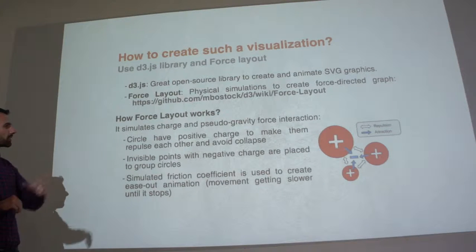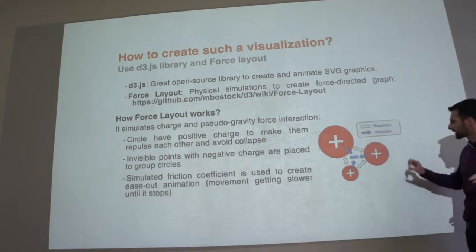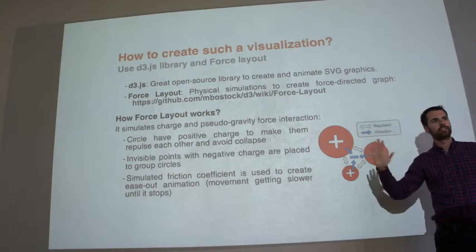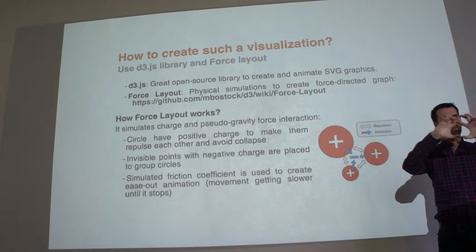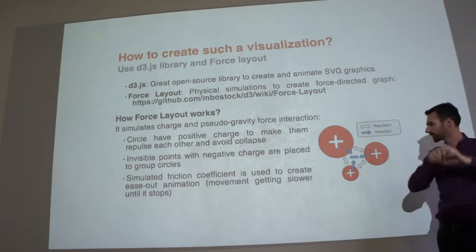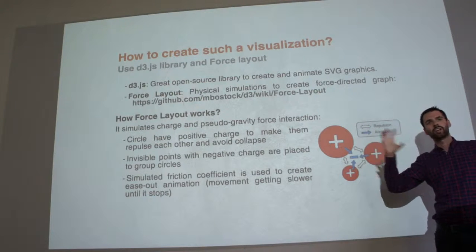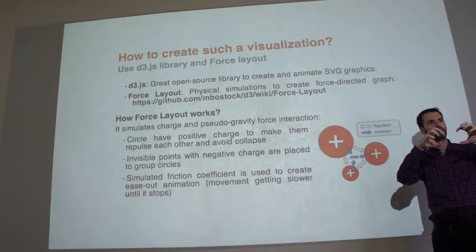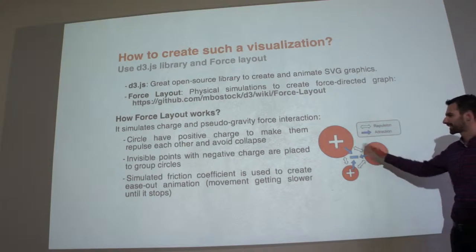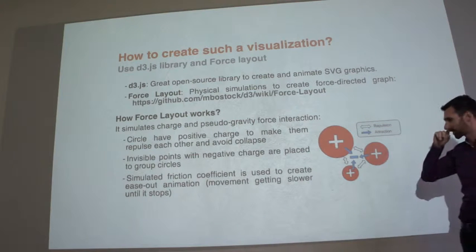It's called pseudo-gravity. The idea, I will try to explain this: we give a positive charge to every circle. That way they will repel each other, and not every circle will collapse. They will just be close, but without collapsing. And then to group all the circles at one point, we make an invisible point with a negative charge. So every circle we have charged positively will go close to that point, but because they are all charged positively, they will repel each other. So basically, it's just physics. It's an easy thing. We learn this when we are 15, but actually it's quite useful there.